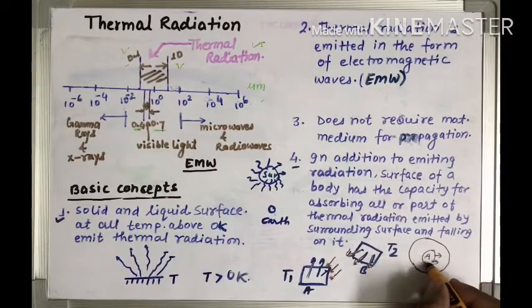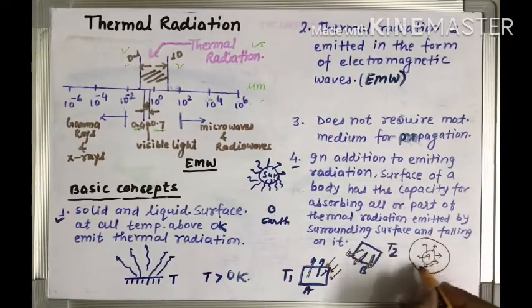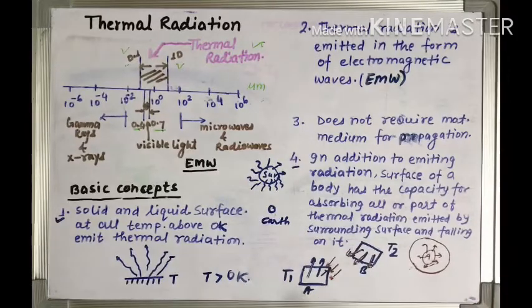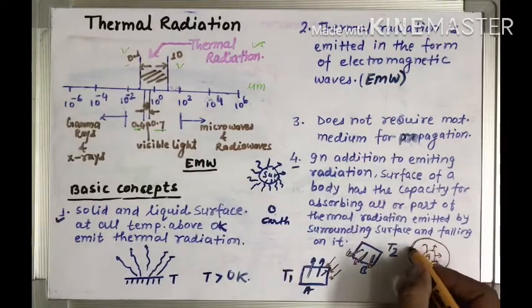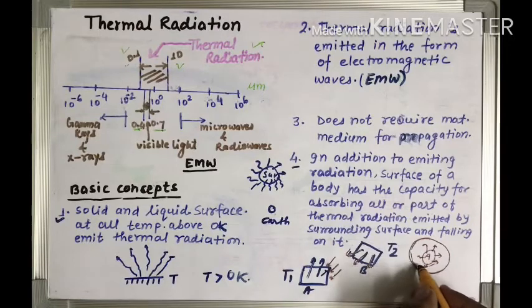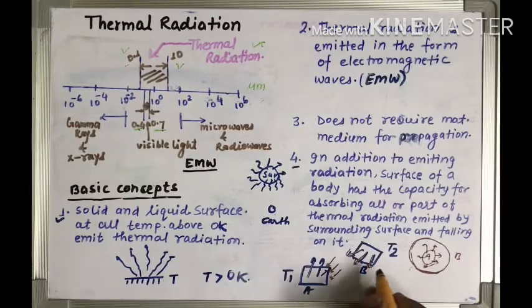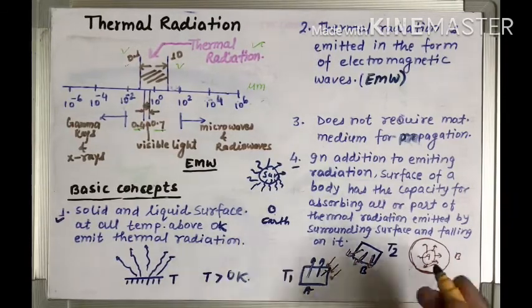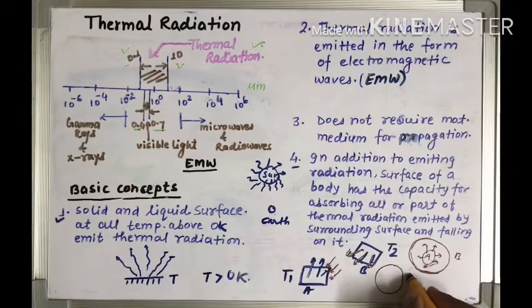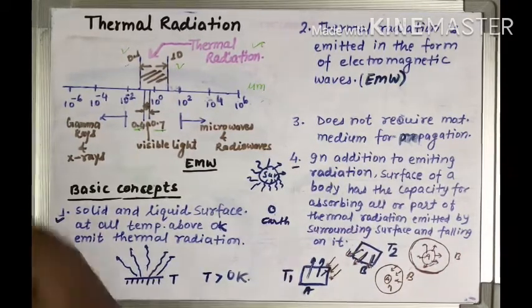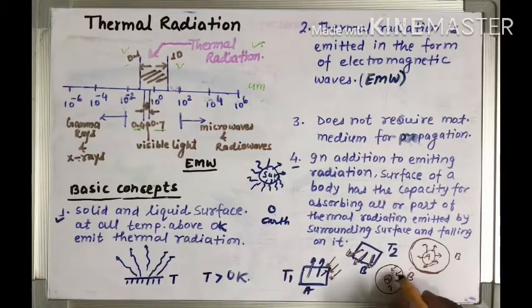If the bulb emits thermal radiation, you can understand that all the thermal radiation emitted from source A will be absorbed or will fall on this surface B. But in the opposite condition, suppose this is a material B and this is A, and B is emitting the thermal radiation. We can understand that only a few of this thermal radiation will go to A, because a few of it will go to itself.